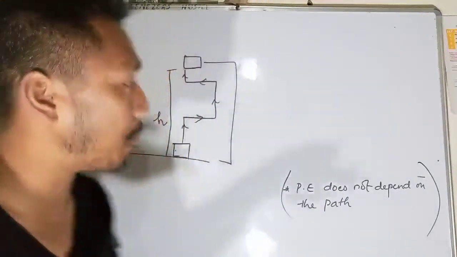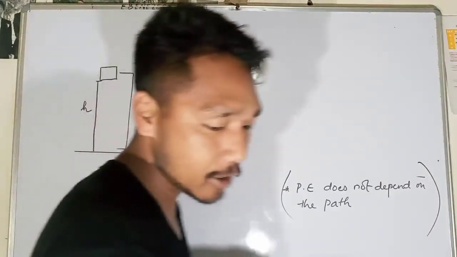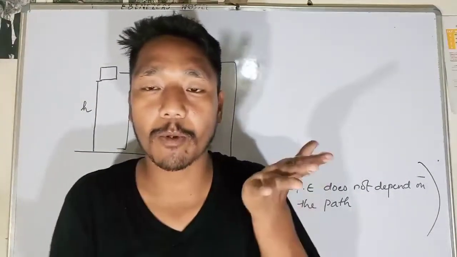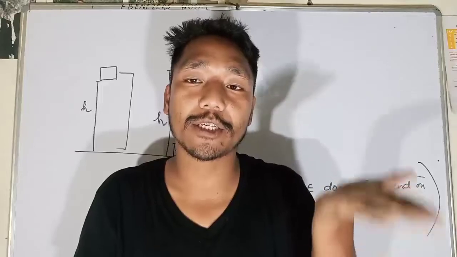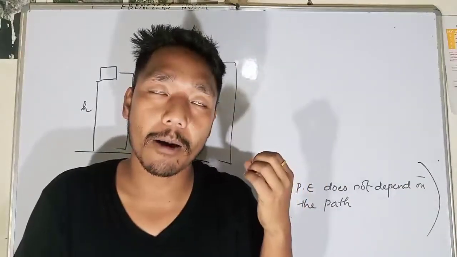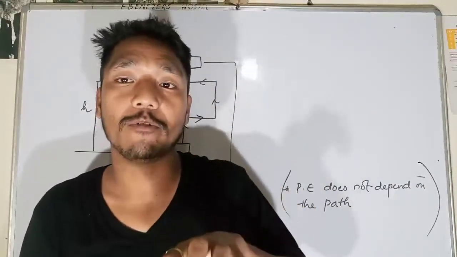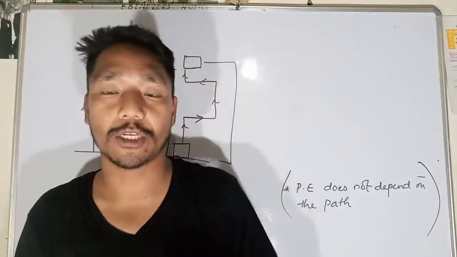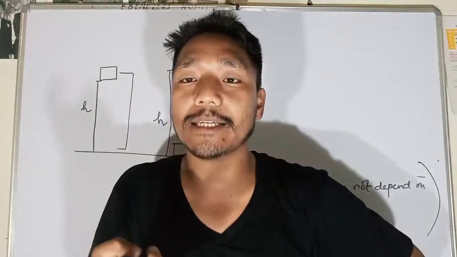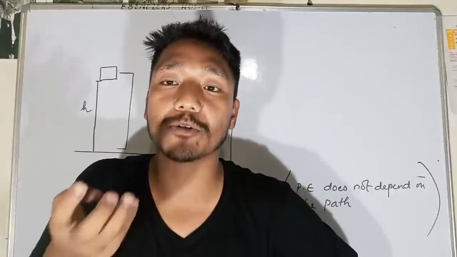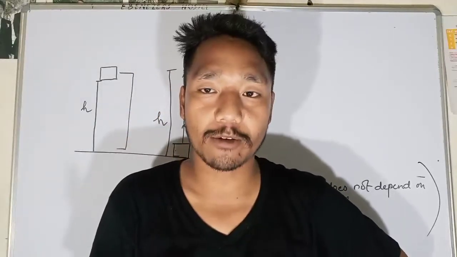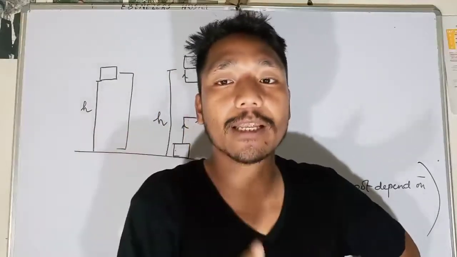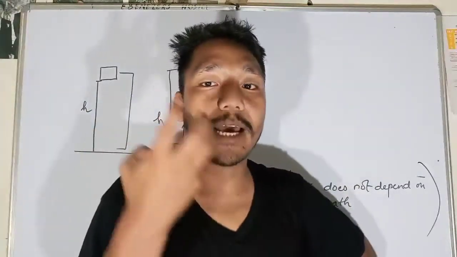So this is all about potential energies and kinetic energies. Potential energy is energy possessed by the object by virtue of its position or configuration. Next, what is kinetic energy? Kinetic energy is energy possessed due to the movement of an object solely. When an object is moving, that means it possesses kinetic energy.